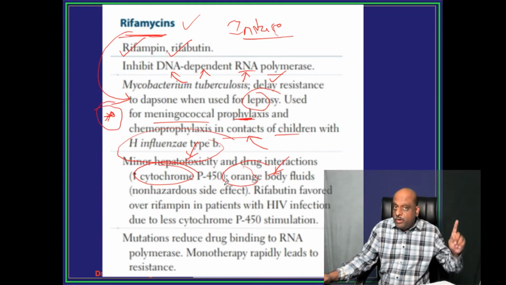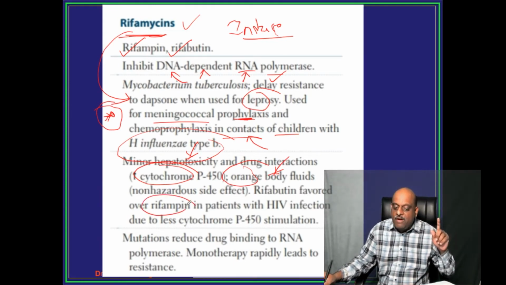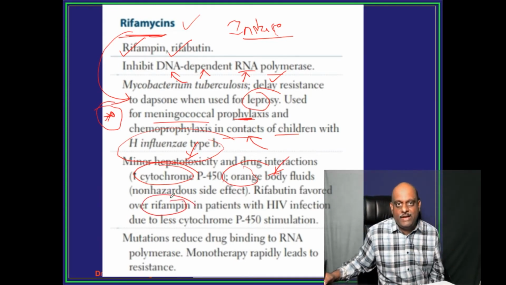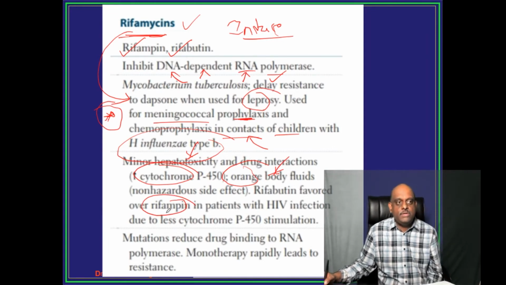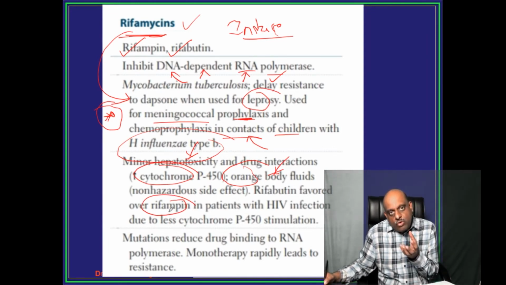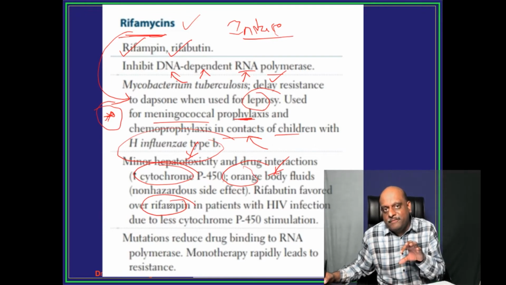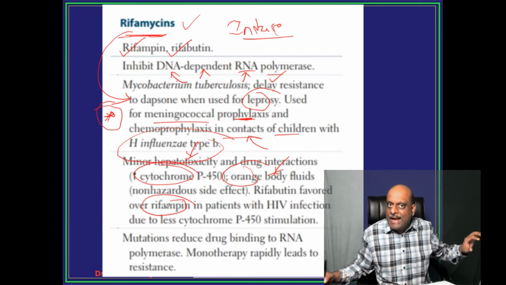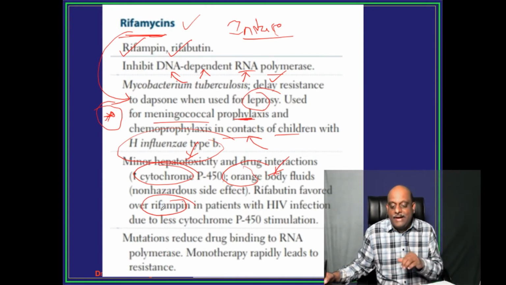but rifabutin is preferred to rifampicin in HIV individuals. Why? Because rifampicin more powerfully induces P450 and has a drug interaction with antiretroviral drugs, whereas rifabutin has a lesser amount of drug interaction. That is the reason, right?